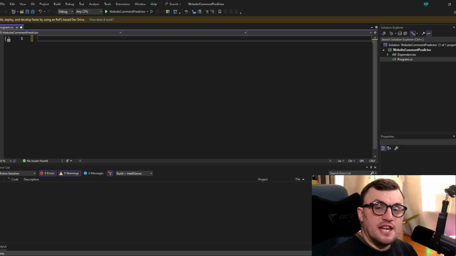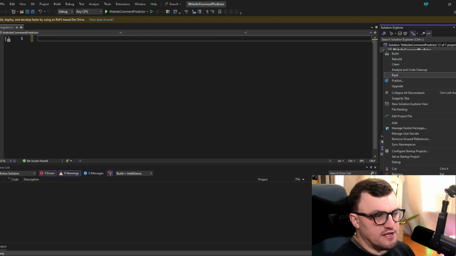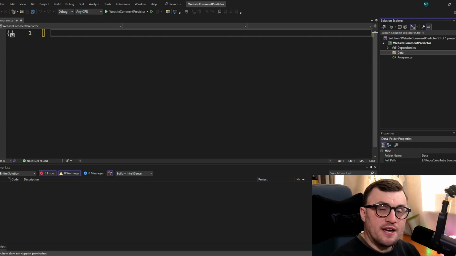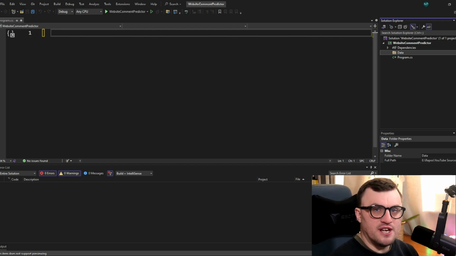So the first thing we need is to have a place where we can store our data set. So I'm going to create a data folder inside this project. I'm going to go over to the project and say add new folder. We're going to call that Data. Then we're going to need to have a NuGet package installed, in this case the Microsoft.ML NuGet package, which will allow us to create our ML context, which you'll be familiar with if you saw the previous video, and then we can use that for the prediction and the training.